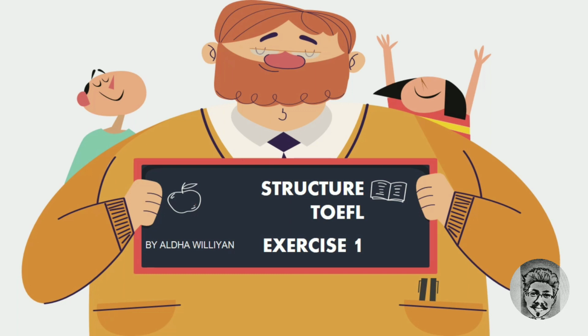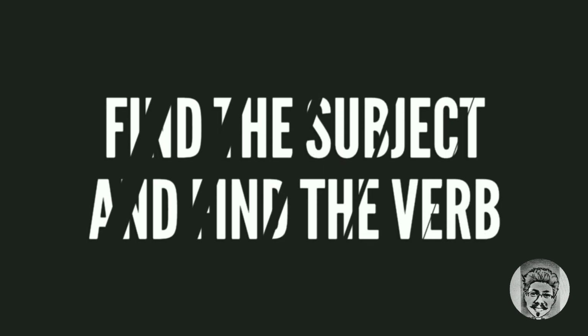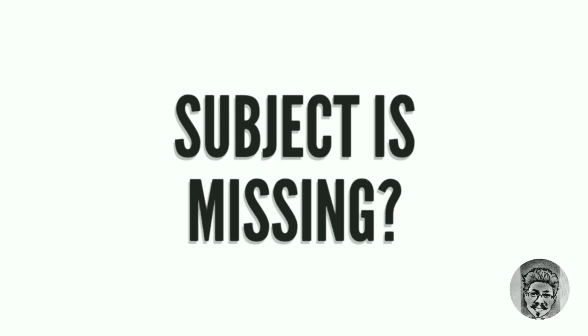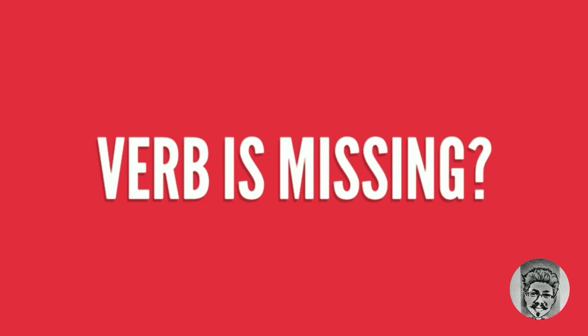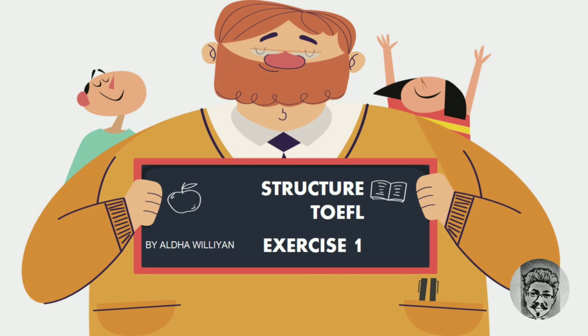And to close this video, I want to emphasize that when we deal with structure questions of the TOEFL test, we have to first make sure whether the sentence has a subject and whether the sentence has a verb or not. If one of them is missing from the sentence, you have to find it in the options, okay? So that's the key to deal with the structure questions of the TOEFL test. If you can understand this concept, structure questions of the TOEFL test will be a piece of cake. So that's all for me.